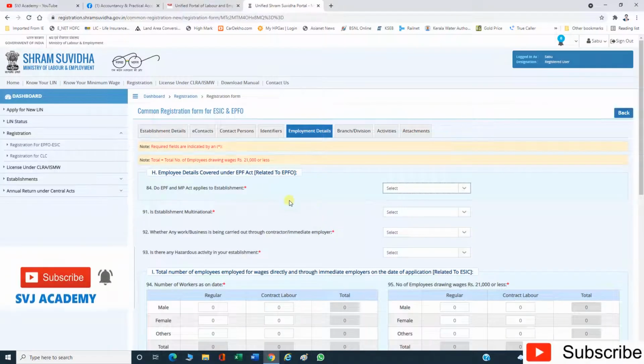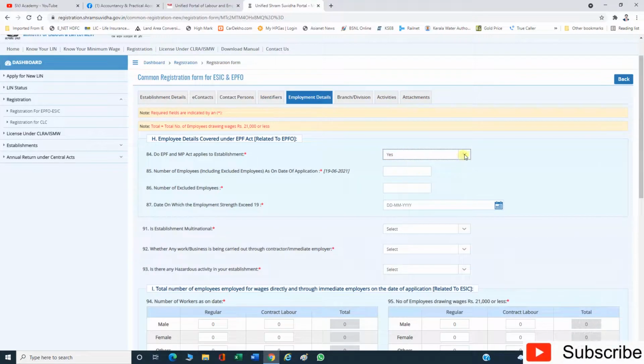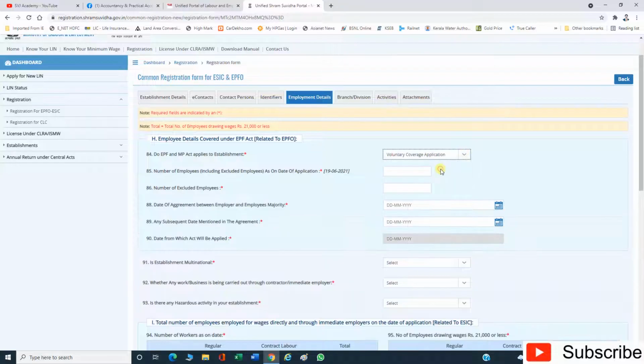So on the employment details tab, employee details covered under EPF Act related to EPFO. This is the data for the purpose of EPFO. Do EPF and MP Act apply to the establishment? Whether the Employees' Provident Fund and Miscellaneous Provisions Act applies to this establishment. If this is applicable, click on yes, or if it is not applicable and we are getting registration voluntarily, select voluntary coverage application. So now I have selected the voluntary coverage application.